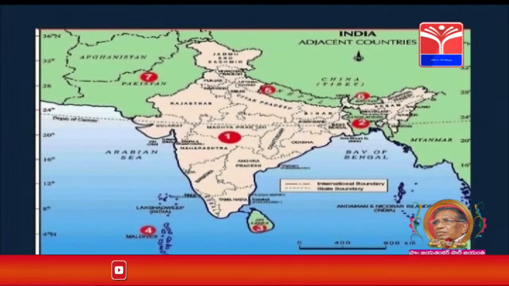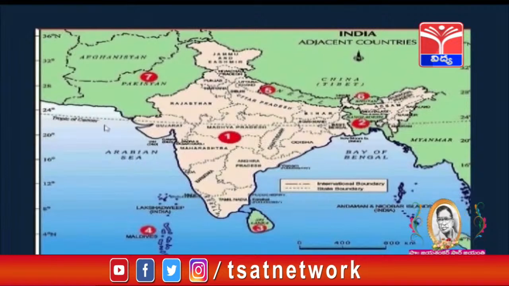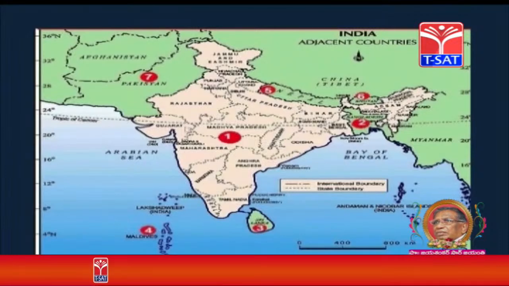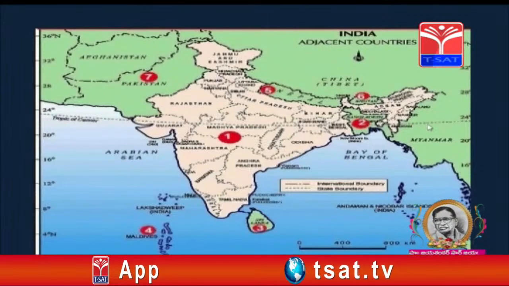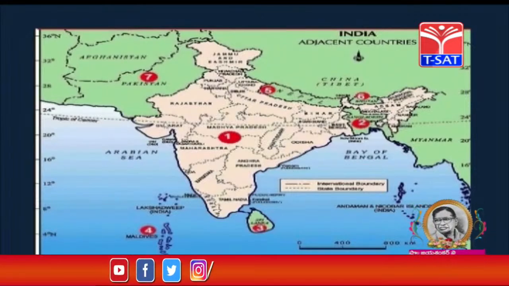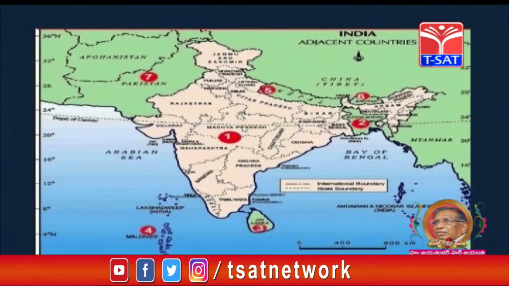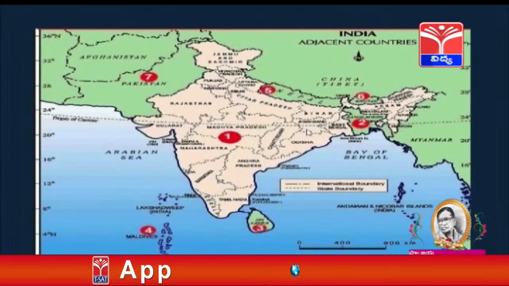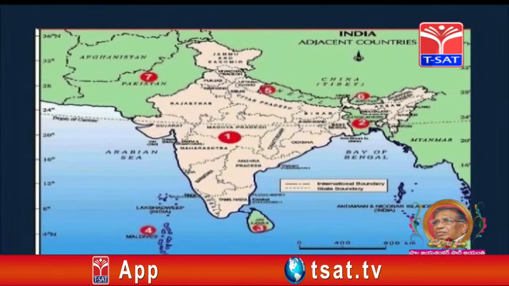Students, observe the political map of India. The Tropic of Cancer is passing through 8 states of India. This is the Tropic of Cancer latitude, 23.5 north. The Tropic of Cancer passes through Gujarat, Rajasthan, Madhya Pradesh, Chhattisgarh, Jharkhand, West Bengal, Tripura and Mizoram.